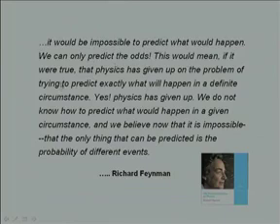This would mean, if it were true, that physics has given up on the problem of trying to predict exactly what will happen in a definite circumstance. Yes, physics has given up. We do not know how to predict what would happen in a given circumstance, and we believe now that it is impossible, that the only thing that can be predicted is the probability of different events. So, what he is trying to say is that physics has ceased to be deterministic.